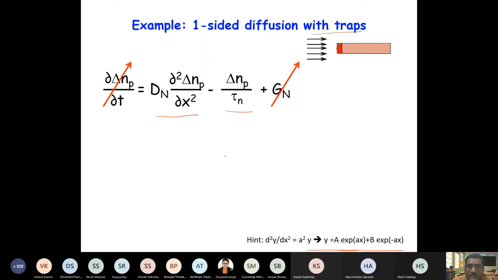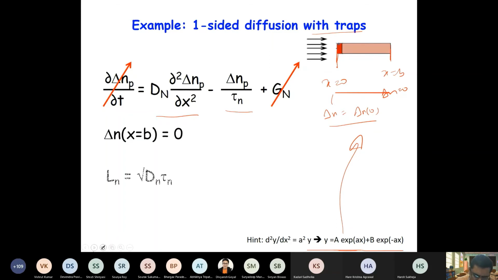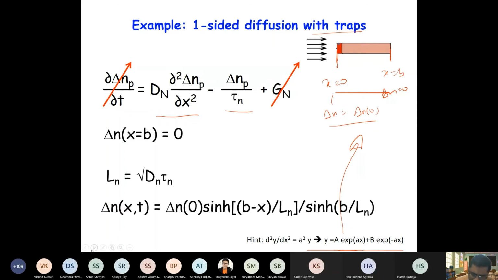You have to get both the constants, and both constants can be obtained from two boundary conditions, at x equal to 0 and at x equal to b. Here delta n has to be 0. Here delta n is capital delta n, or delta n injected. These two we know. When you substitute into the equation, we will be able to evaluate both a and b, and the overall expression will look a little complicated, which you can work out. It's simple algebra, and you get the sinh hyperbolic function, right?